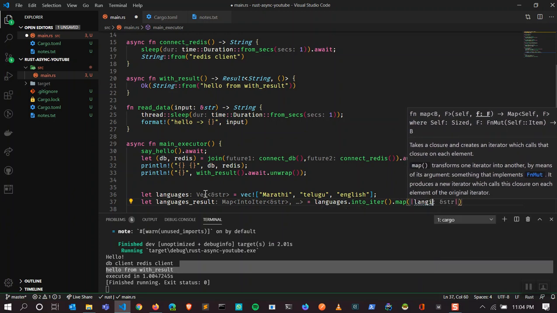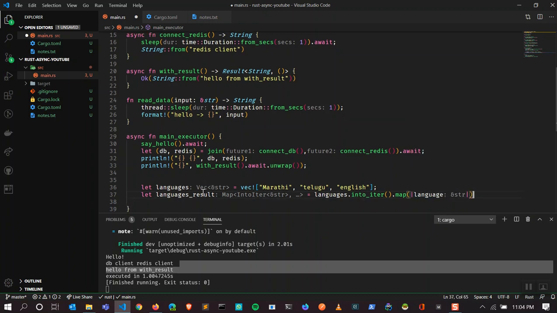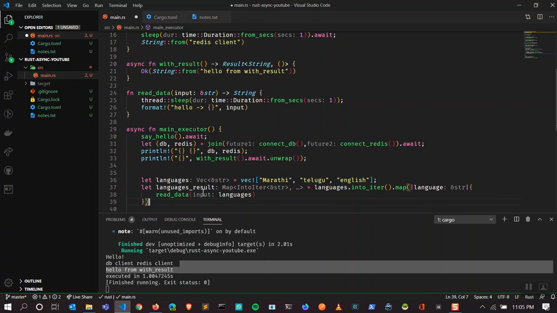It gives you the language, which we will send to read_data. Then I can collect it, since collect is generic, into a vector of string.